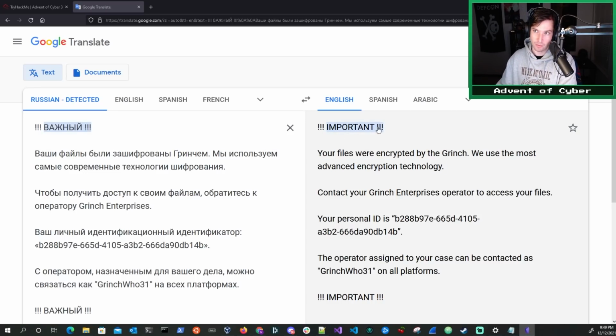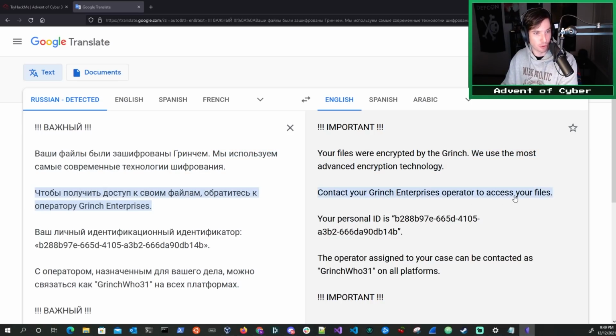Important, with no less than 6 exclamation points, so you know it's important. Your files were encrypted by the Grinch. Wow, he's really updated his tactics, as we've been finding out during this Advent of Cyber event. We use the most advanced encryption technology. Now, is it military-grade encryption? Because if I've learned anything from shows like CSI, NCIS, and that sort of thing, it's military-grade encryption that is the most valuable of all encryption. And as a person who was formerly in the military, I can tell you that the exact opposite is true in reality.